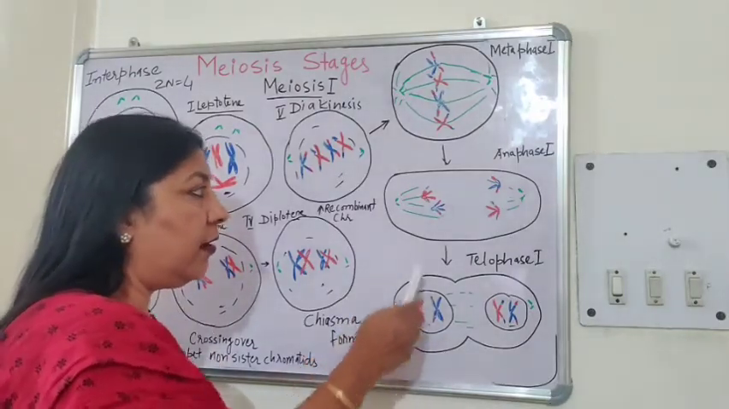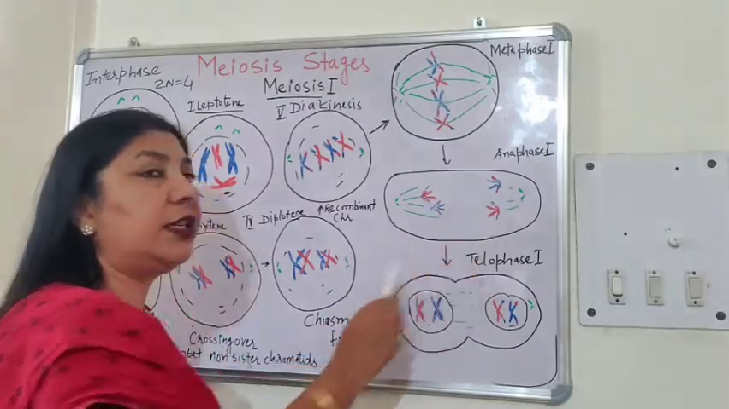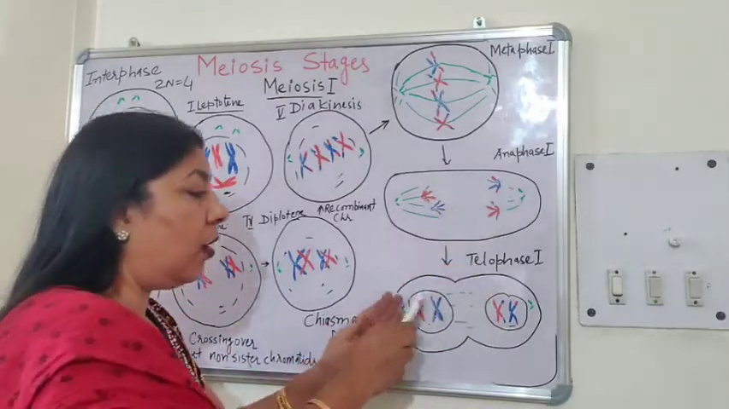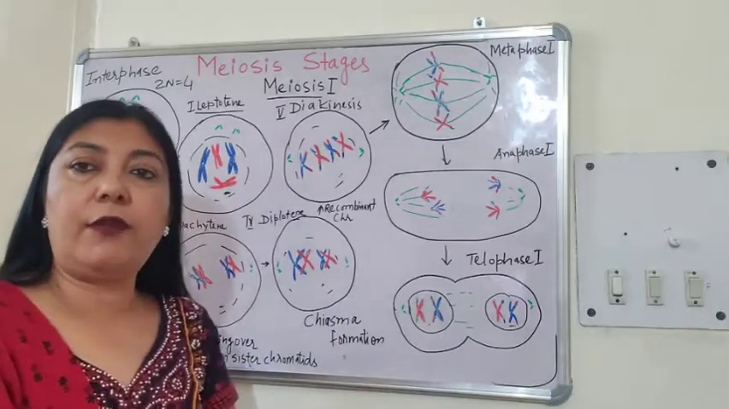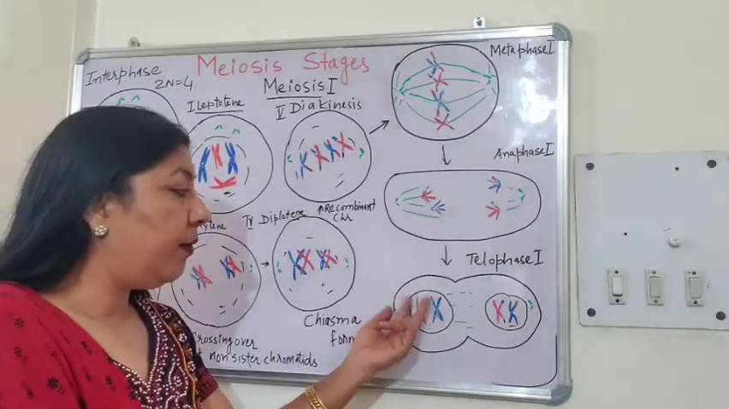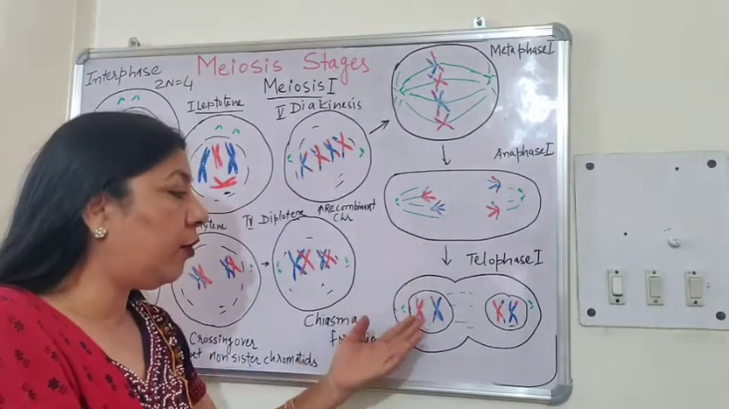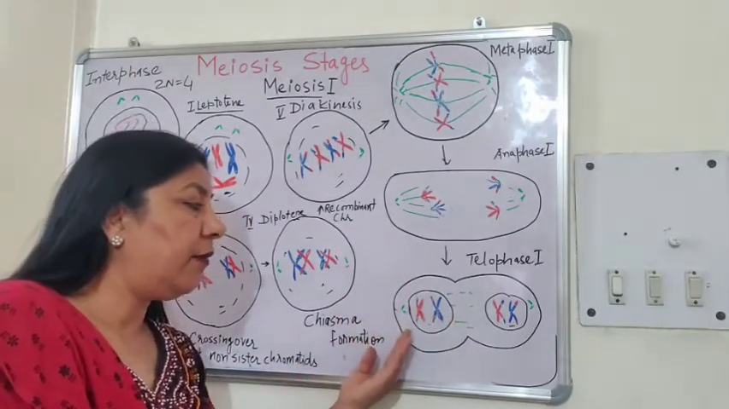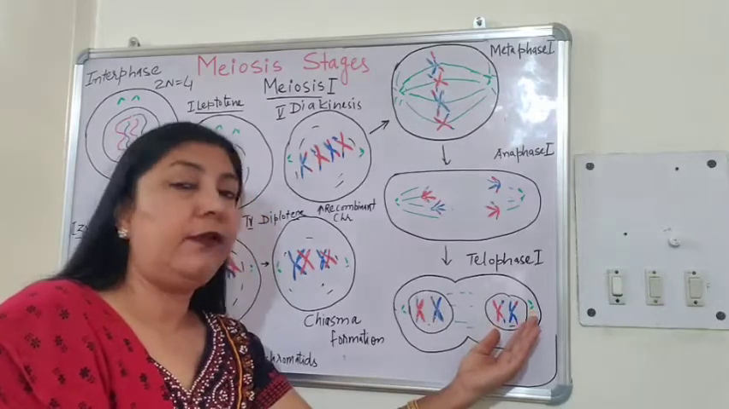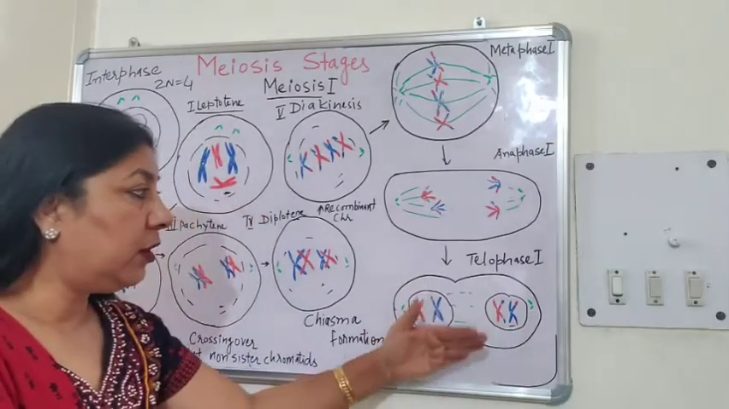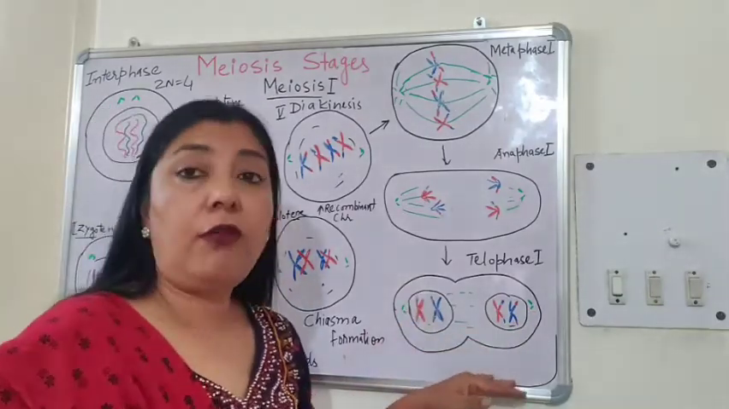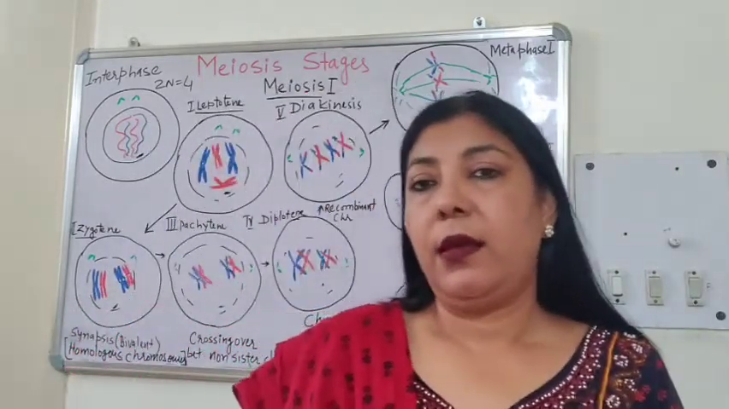So you can see here, out of the 4 chromosomes which the parent cell had, now the 2 daughter cells which are formed after meiosis 1 will have only half the number of chromosomes. Out of 4 chromosomes, one cell will have 2, the other cell will have the other 2. So this is the end of meiosis 1.